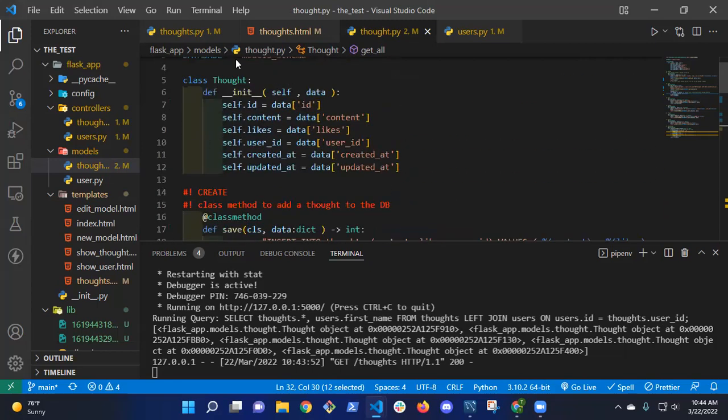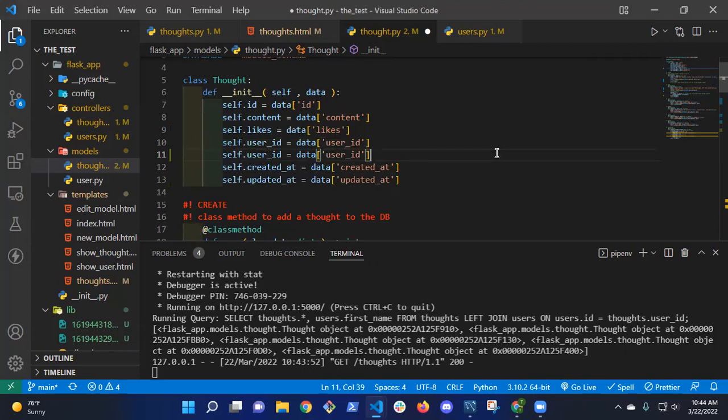So when I create my thought up here, I have self.id, I have self.content, self.likes, but I don't have a place in my thought class for the user name, right? So I'm sending it back from the database, but I'm not adding it as an attribute on my thought object. So how do I fix that? I mean, do you need to create another one of those? But you'd have to update the database too, right?